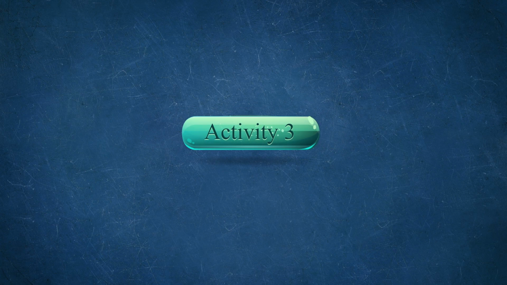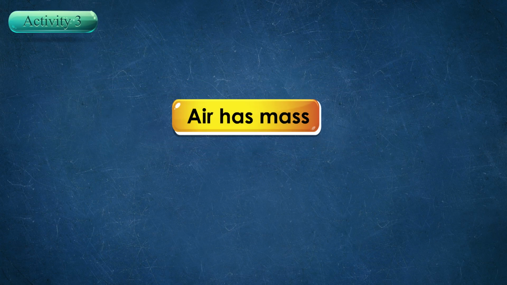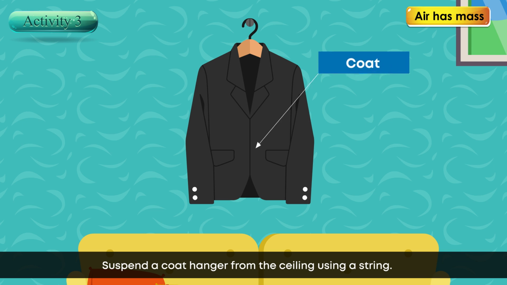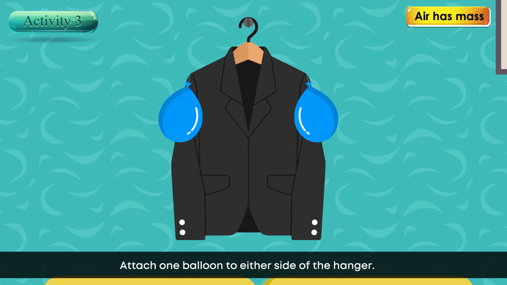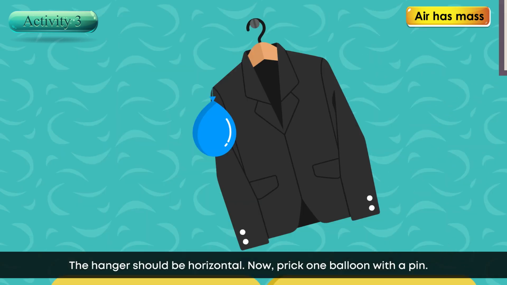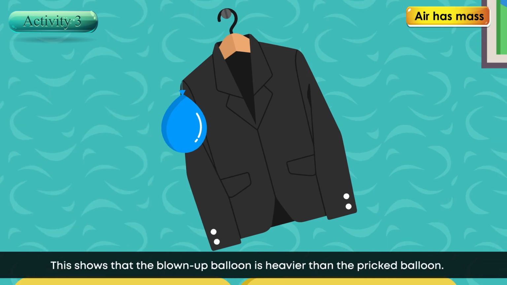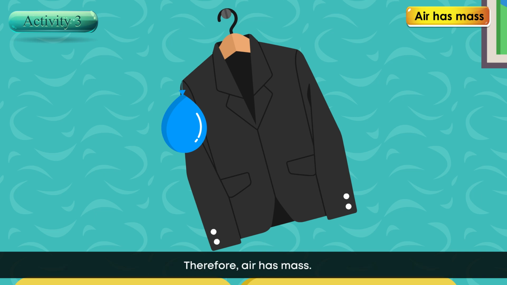Activity 3. Air has mass. Suspend a coat hanger from the ceiling using a string. Take 2 blown up balloons. Attach one balloon to either side of the hanger. The hanger should be horizontal. Now, prick one balloon with a pin. The hanger tilts towards the other balloon. This shows that the blown up balloon is heavier than the pricked balloon. Therefore, air has mass.